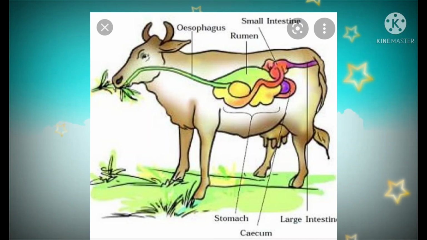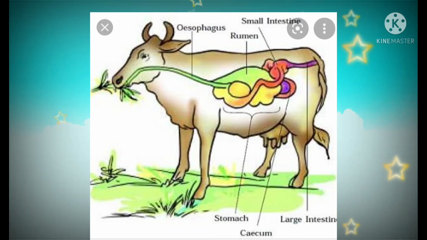Actually, they quickly swallow the grass and store it in a part of the stomach called rumen. In rumen, food gets partially digested and is called curd. But later, the curd returns to the mouth in small lumps and animal chews it again. This process is called rumination. And these animals are called ruminants.